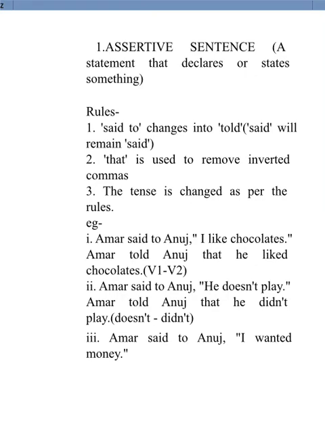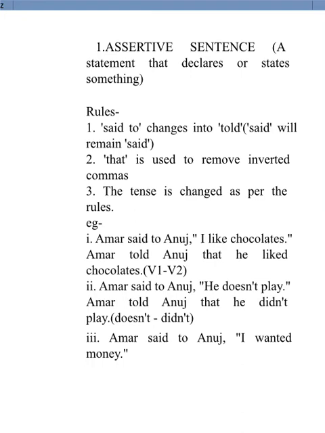Then the word like. Like is the first form of verb, therefore it indicates present indefinite tense, and we have already read the rules. First form of verb gets transformed into second form of verb. Present indefinite into past indefinite. Therefore, he liked. So the final answer will be Amar told Anuj that he liked chocolates. Let's take up one more example.